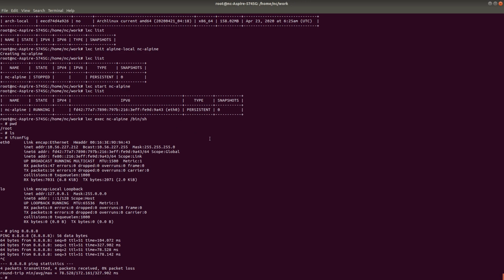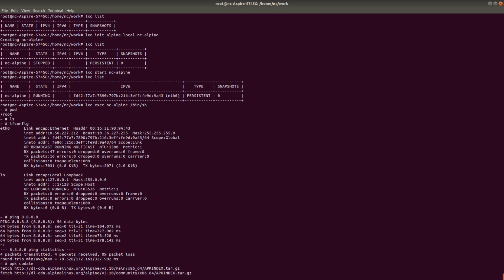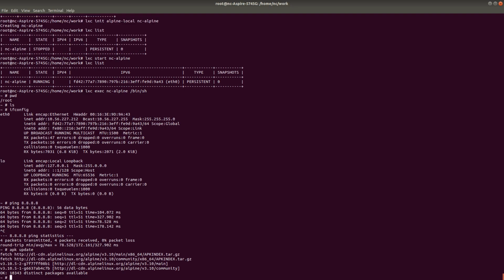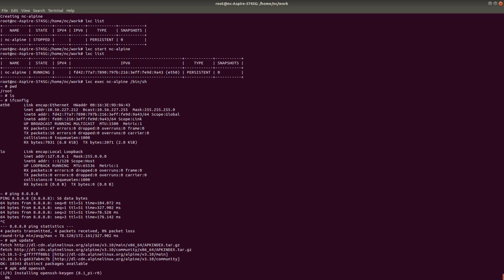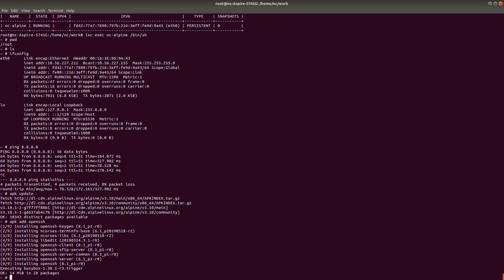So now this container is running. I can do anything. I can install an application, apk update. Let's do the update, and then let's go ahead and install an SSH server into this, so that I can apk add openssh. Okay, so I'm installing the OpenSSH server here. Fine, and then let's also install a tool called Tmux, apk add tmux.